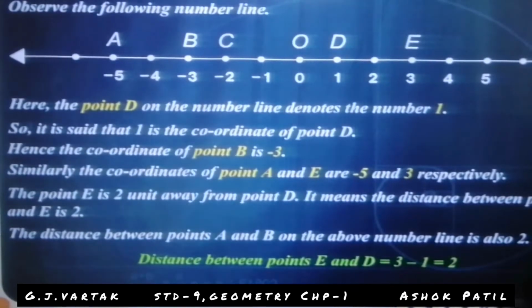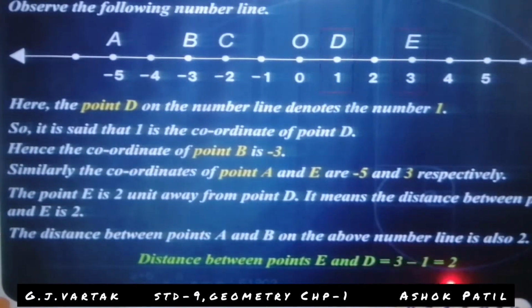What is the formula of distance between 2 points? Greater coordinate minus smaller coordinate. 3 is the greater and 1 is the smaller. So 3 minus 1 is equal to 2. Distance between ED or DE is equal to 2 units.